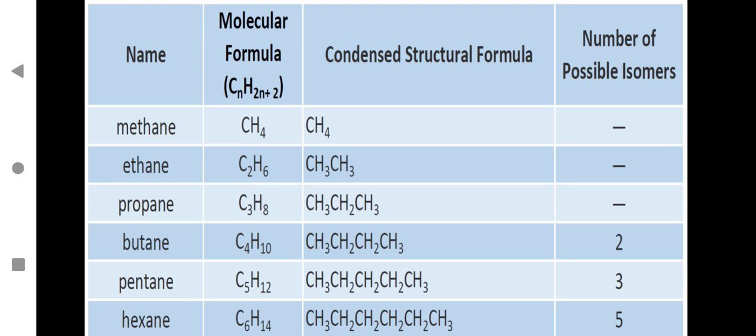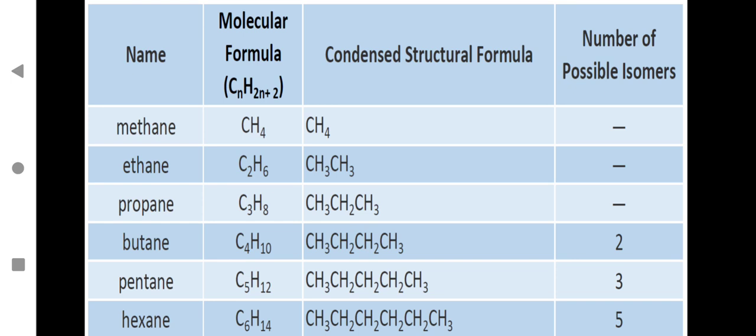You just have to see that the valency of the carbon, that is 4, is satisfied. And hexane, CH3-CH2-CH2-CH2-CH2-CH3. So that gives C6H14. So that is the structural formula.